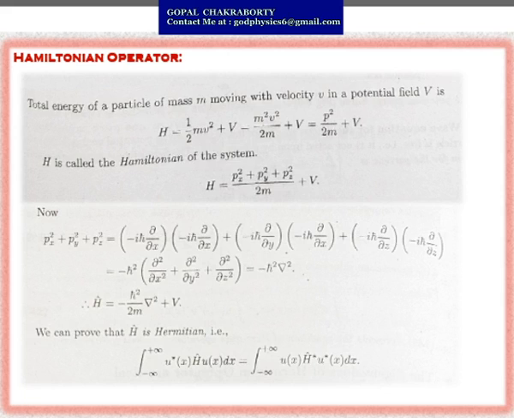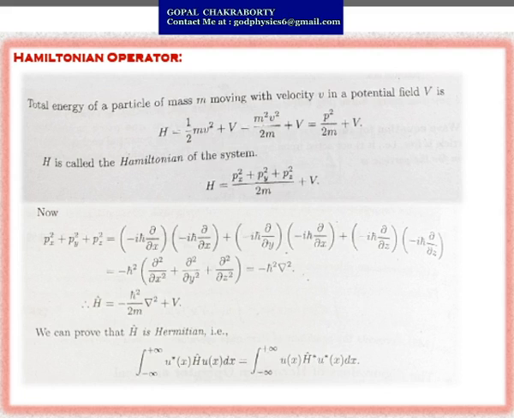Next one, Hamiltonian operator. The Hamiltonian represents the total energy of a system. The total energy of a particle of mass m moving with velocity v in a potential field capital V can be represented as capital H equals kinetic energy plus potential energy, so half m v square plus V, or equals p square by twice m plus V. H is called the Hamiltonian of the system.